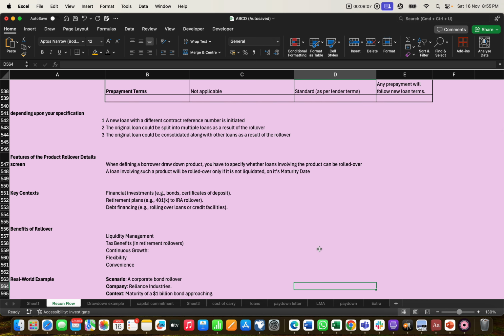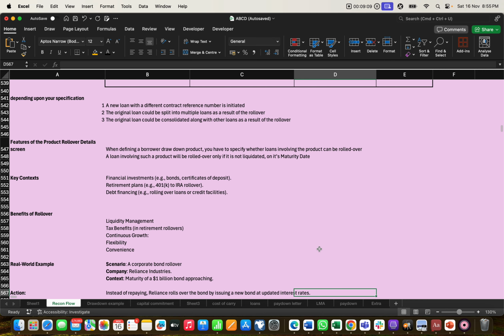So the benefits of a rollover. It is liquidity management, because if the borrower needs money in a short span of time, this product, the rollover, will play an important role, because in a short time he gets money with less documentation. There is also a tax benefit.